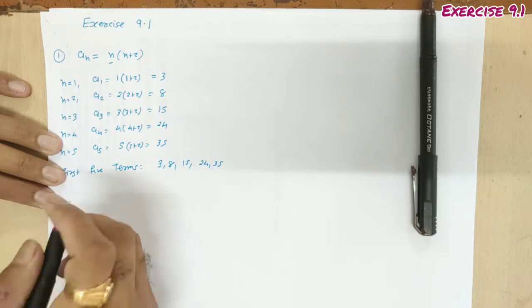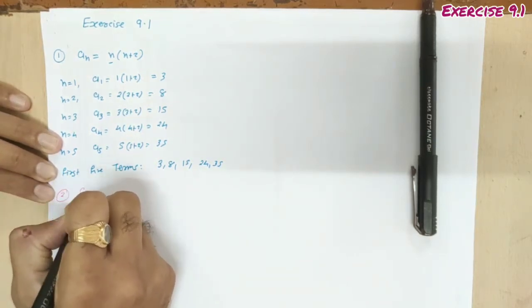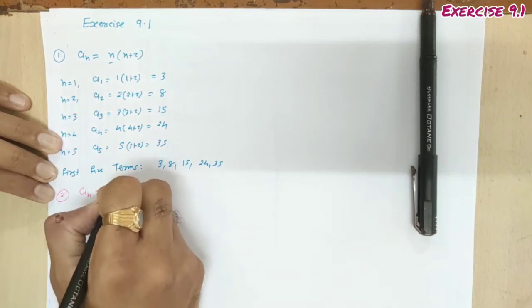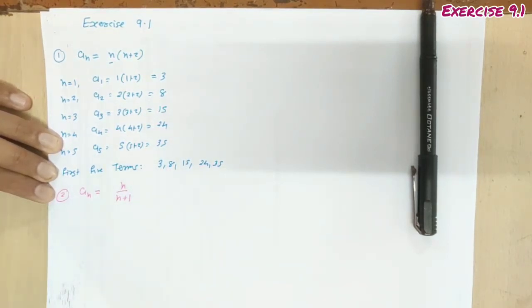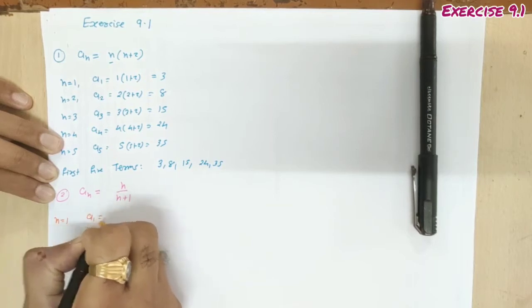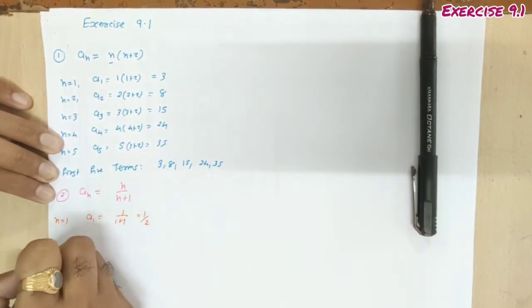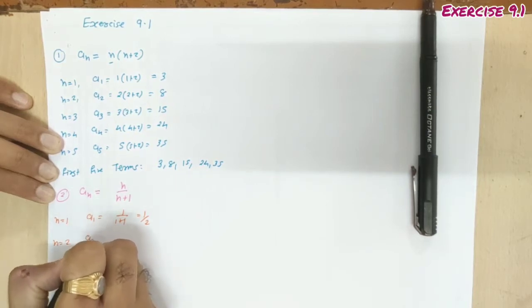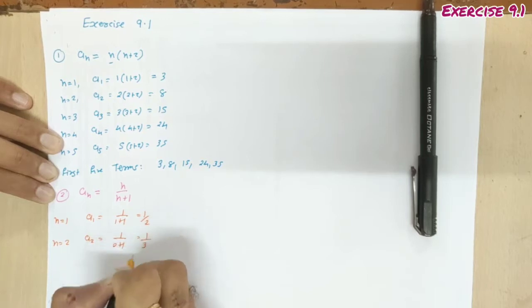Students, now the nth term is a n equal to n upon n plus 1. Here you have to write the first 5 terms. So what will happen? Put n equal to 1. We are getting a1, which is 1 upon 1 plus 1, 1 by 2. Second term, n equal to 2, so it's a2, 2 upon 2 plus 1, so 2 by 3.